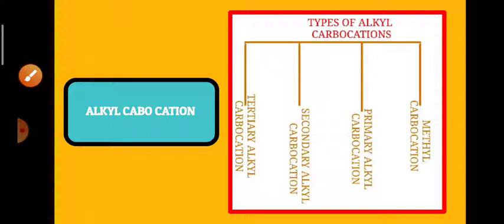Now, alkyl carbocations can be classified into different categories depending on which carbon the positive charge is on. First one of them is the methyl carbocation.